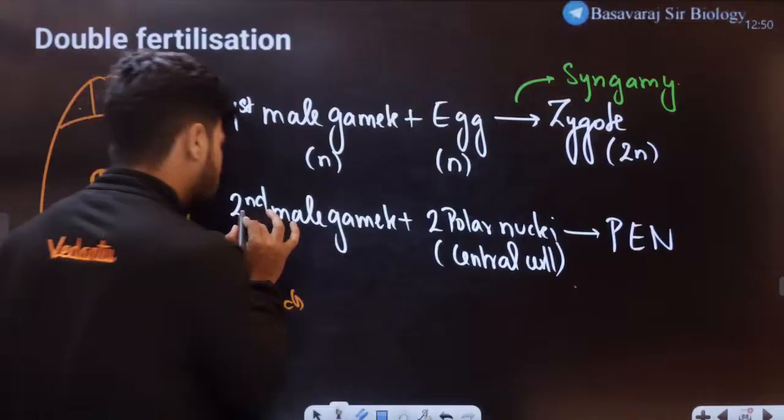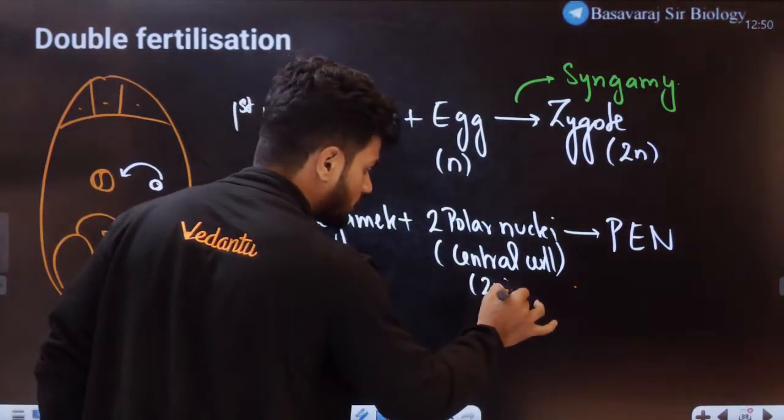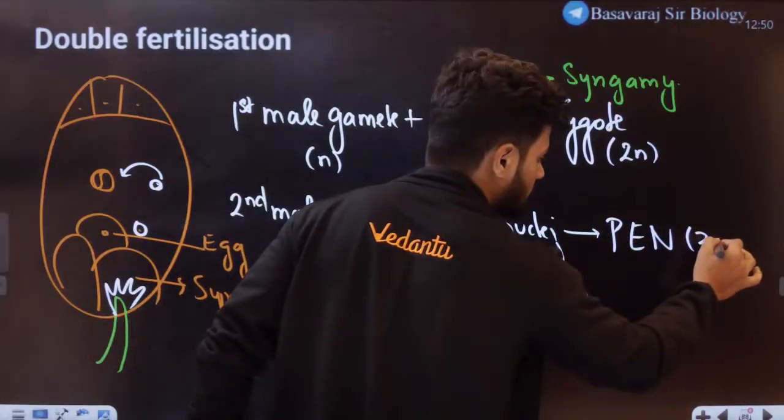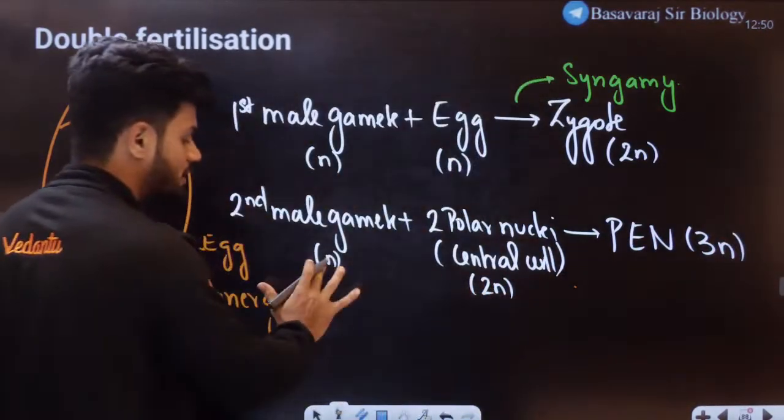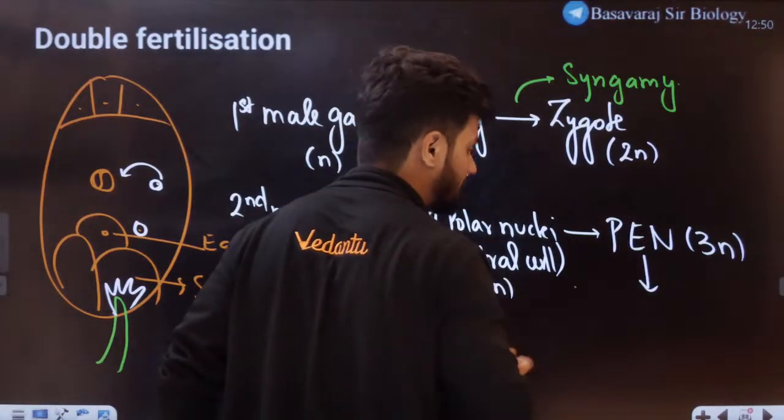The second male gamete is haploid, the central cell is diploid, so PEN is going to be triploid. 2N plus N is 3N. This PEN eventually becomes the primary endosperm nucleus.